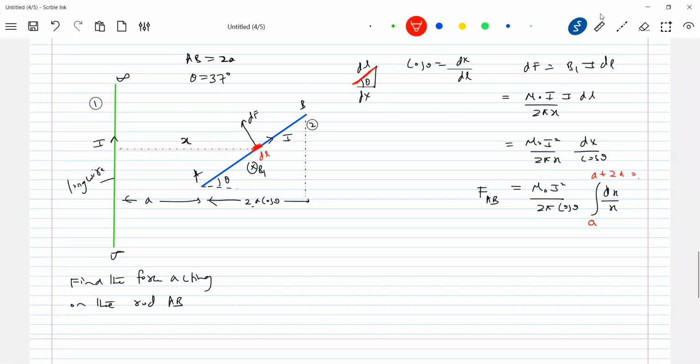Are you trying to see the limit? Here is where the trouble will arise for you. It should be a plus 2a cos theta, because it is along the x-axis. So finally this should be equal to mu naught I square by 2 pi cos theta, log of 1 plus 2 cos theta. Substitute the value of cos theta, solve it, you'll get the required answer.